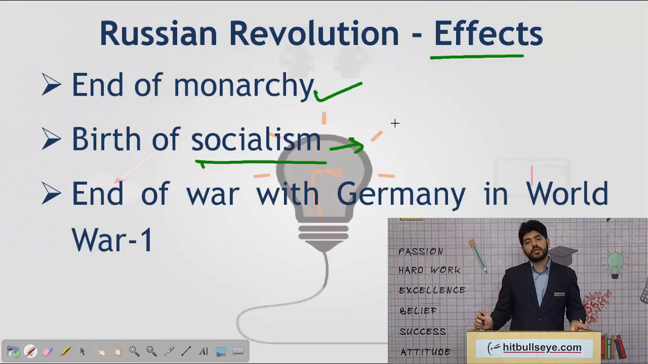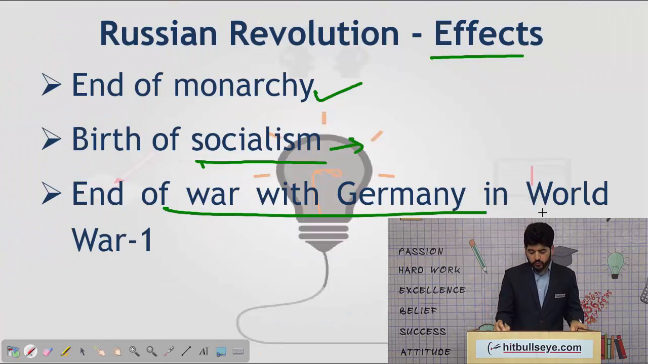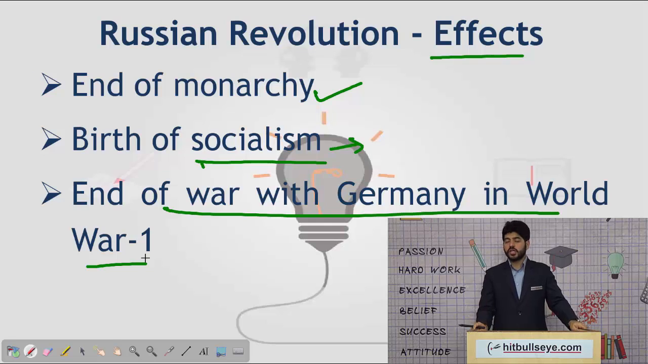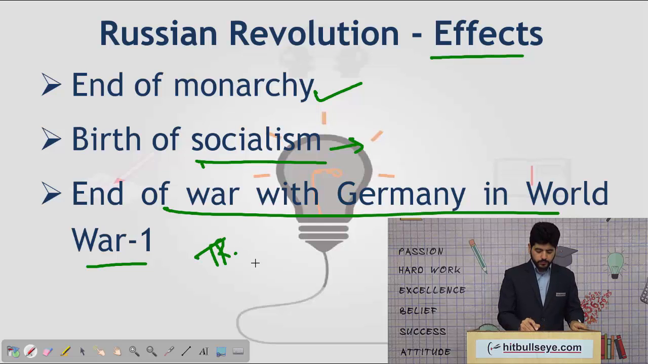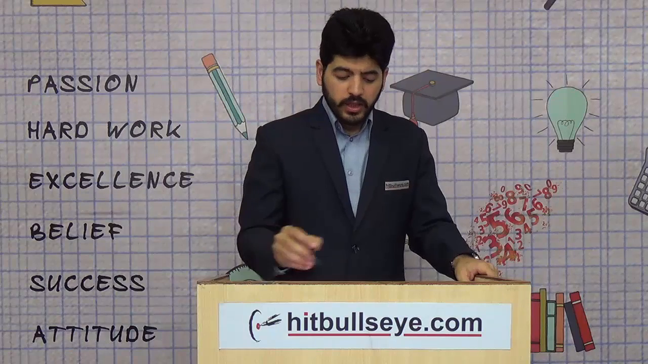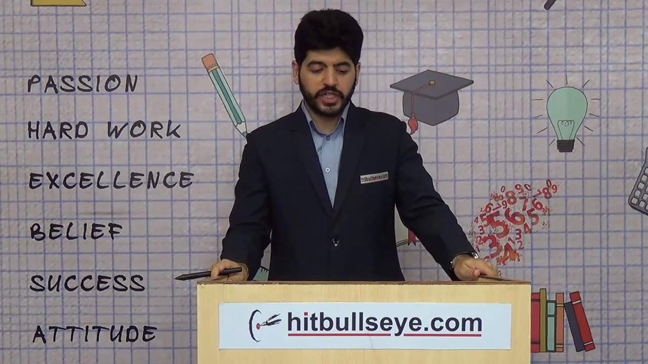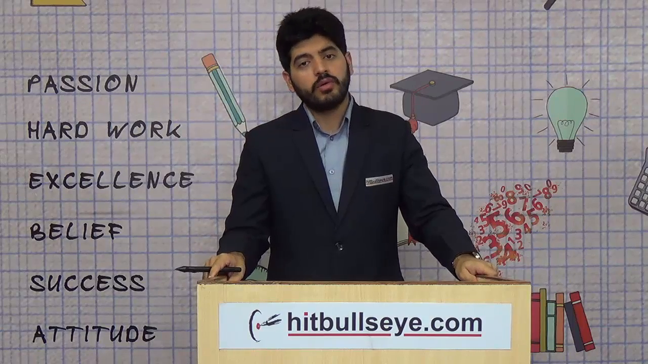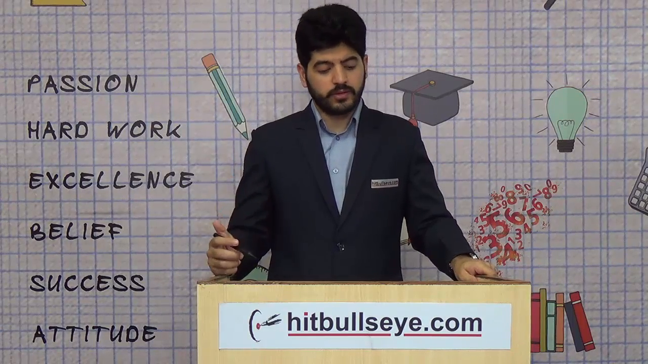The Russian Revolution had also led to the end of war, or rather the end of Russian participation in World War I against Germany with the Treaty of Brest-Litovsk. And with this treaty, the Russian participation in the war came to an end. These three were the major effects of the Russian Revolution. And this was all about the Russian Revolution that I had to discuss.